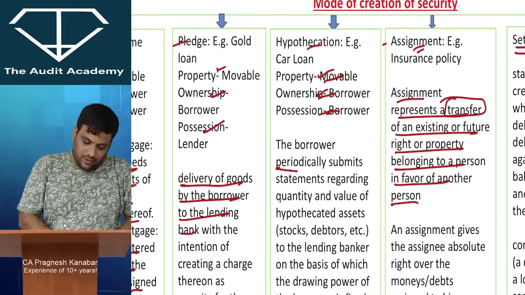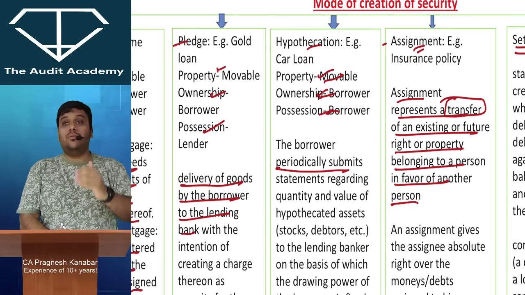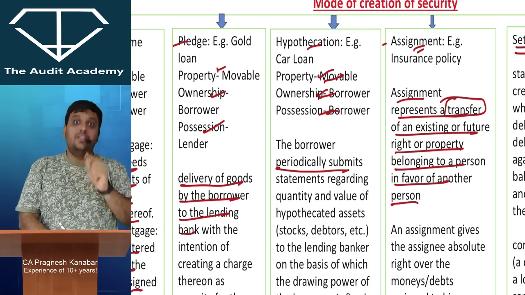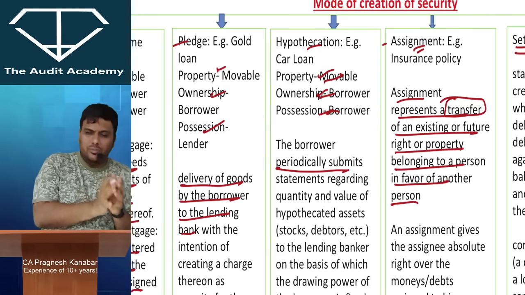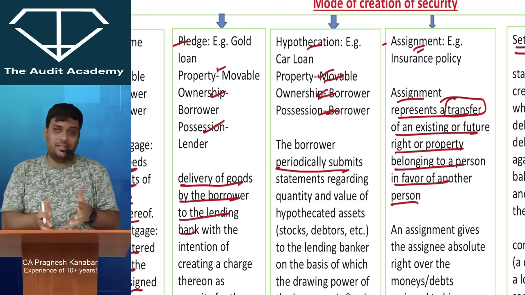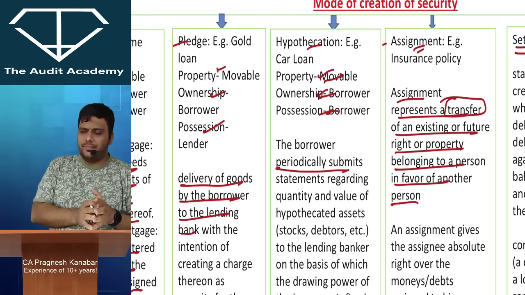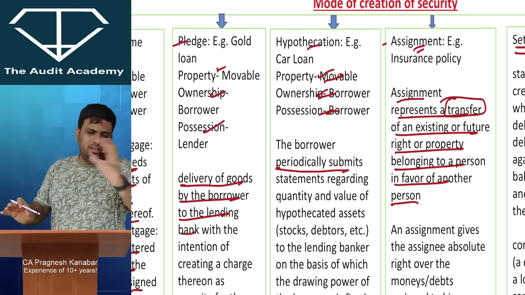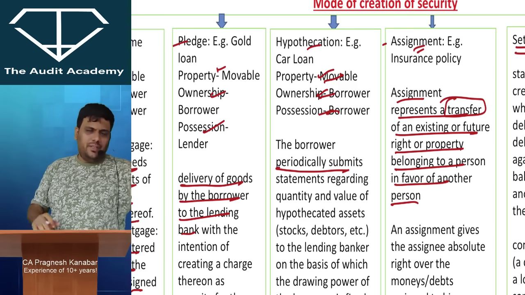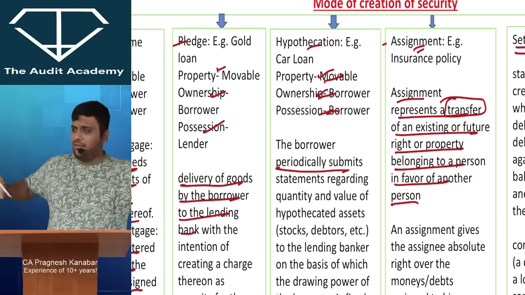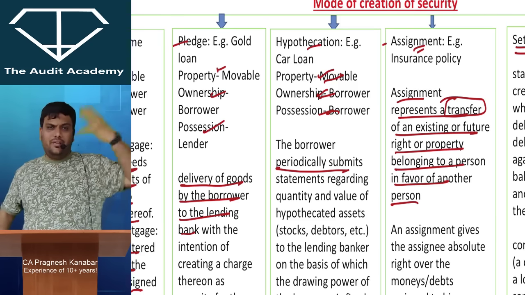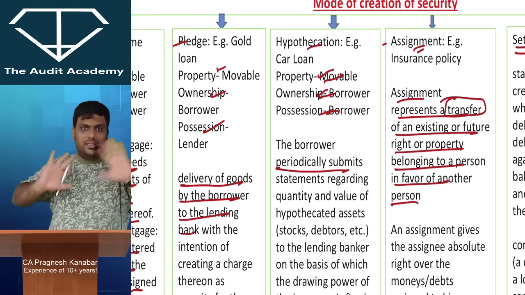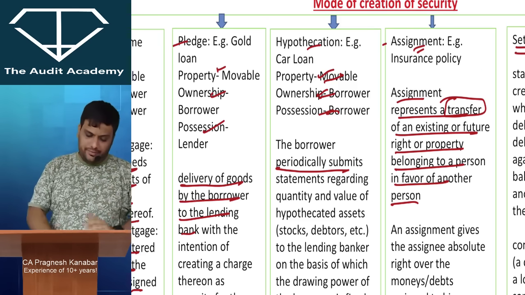So the borrower periodically submits statements. Now, in practical life, you will see that hypothecation is used for stock, inventory. Inventory is a movable product because we are talking about businesses, right? It's there in my godown. I'm going to keep on submitting 3 month, 6 month statements. Every 3 months, I'll submit a statement to the bank that as of now I have this inventory, and they'll keep on giving me the loan. If I don't pay the loan, they have the right over my inventory. Just like a car loan, but instead of a car, think about inventory.